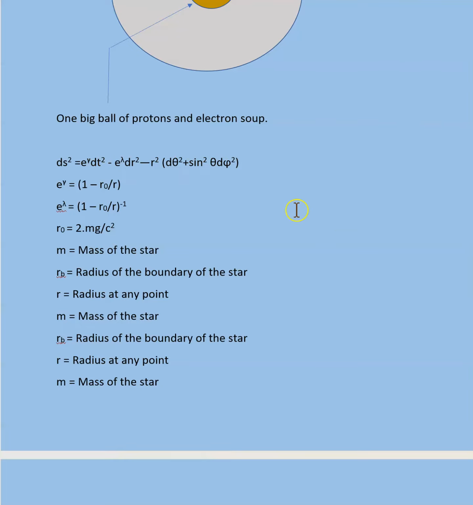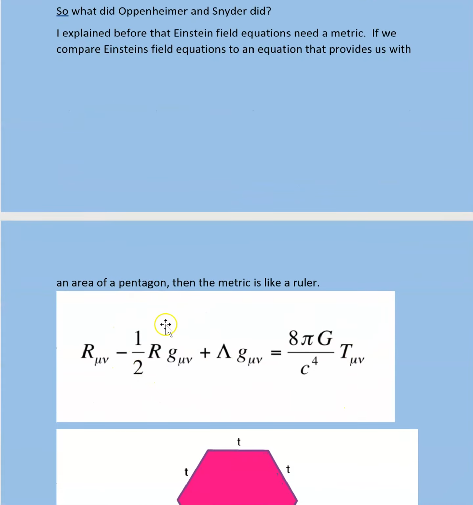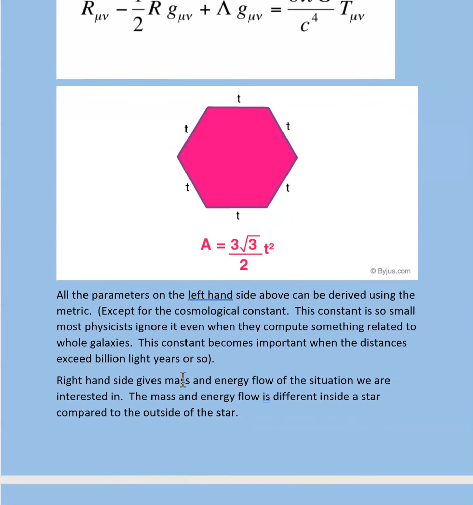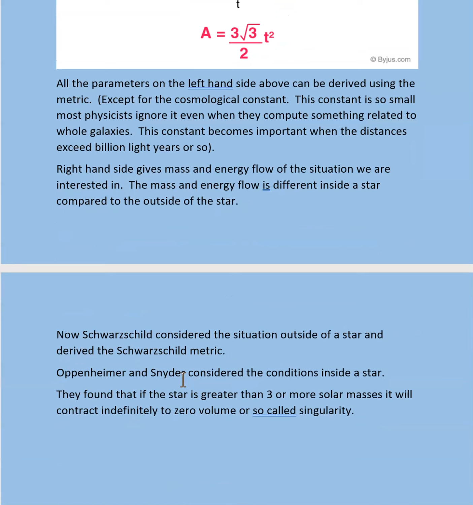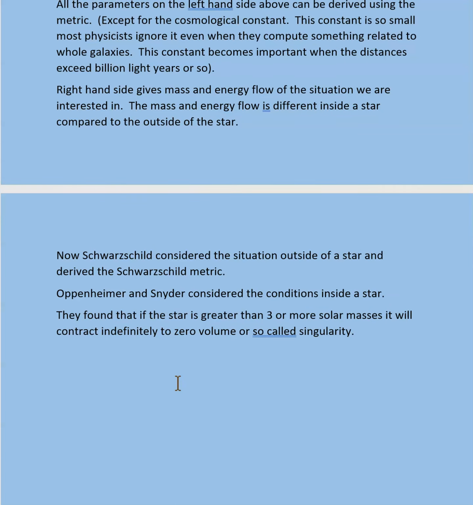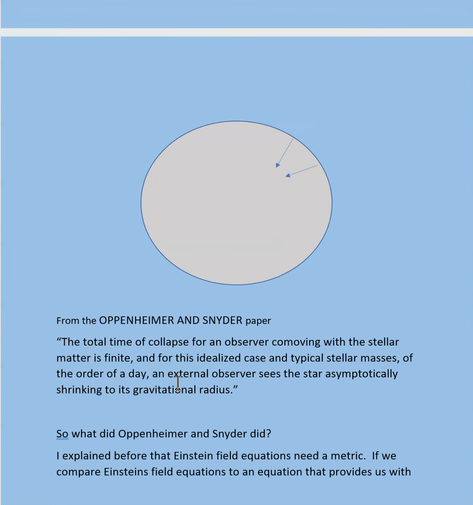And then once you have the metric, then you could solve Einstein's field equations and find the curvature, and the curvature became infinite, and the volume became 0, and that's called the singularity. And this is the first time that people were confused. Could this singularity or black hole exist? And they found also how long it would take to collapse.